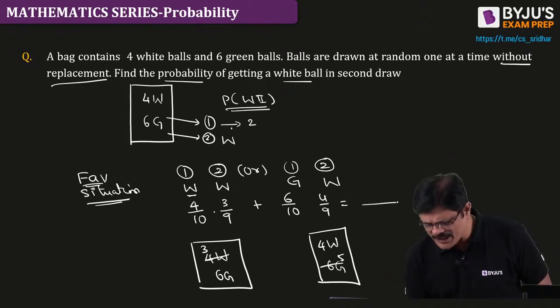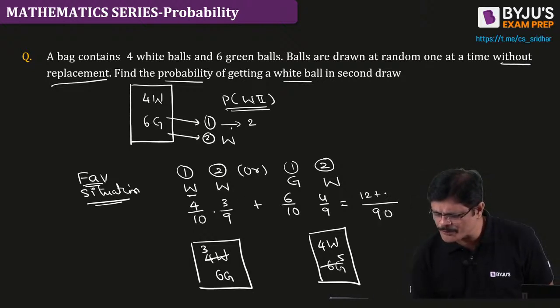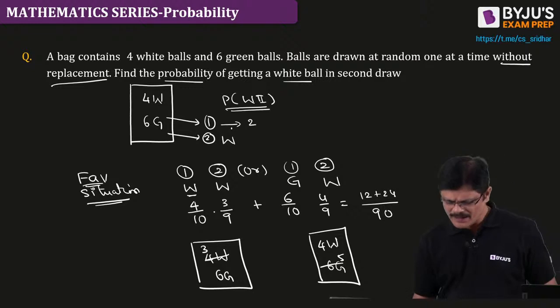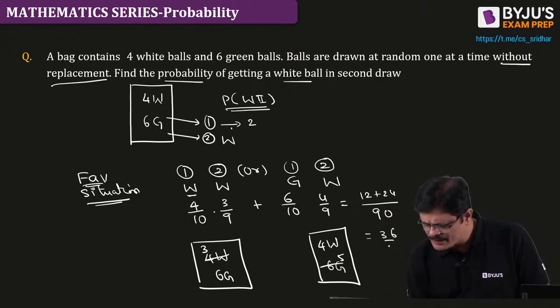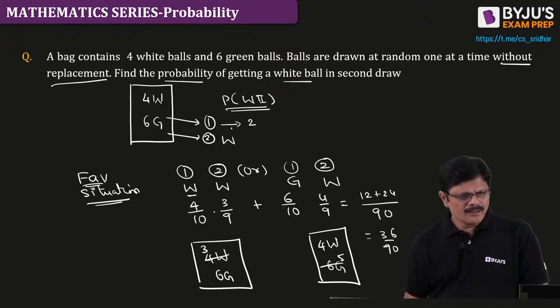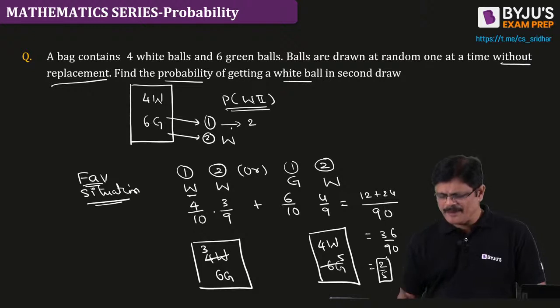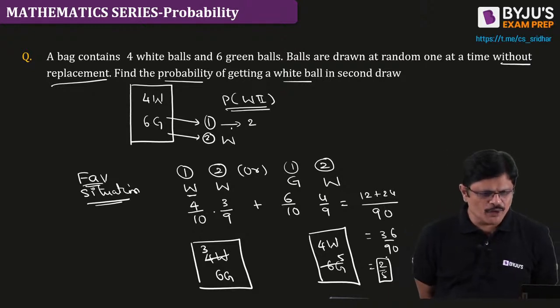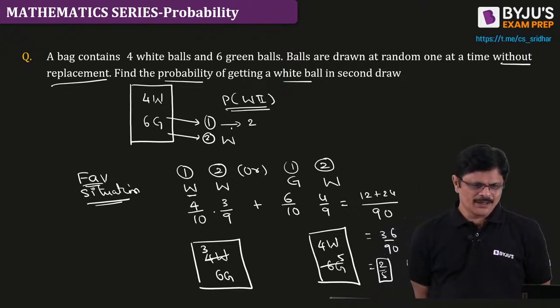So what is the denominator? 10 into 9, 90. Numerator 12 plus 24. Correct or not? 12 plus 24, 36 by 90. And that is nothing but 2 by 5. 2 by 5 means 0.4. Don't mess up, it is 0.4.